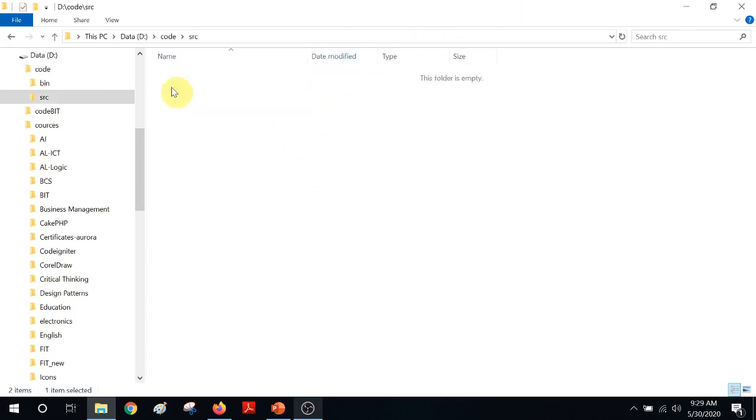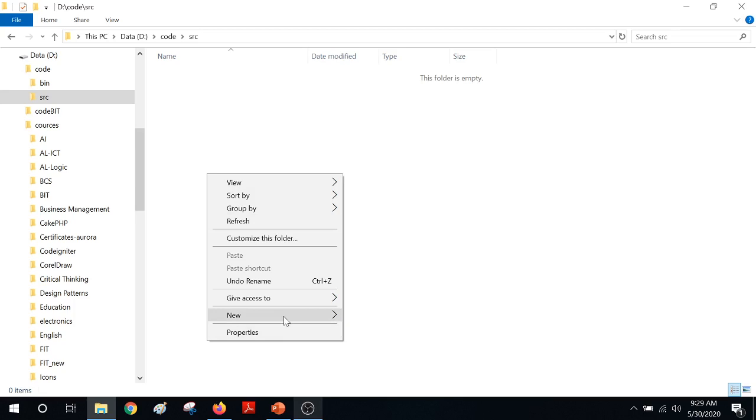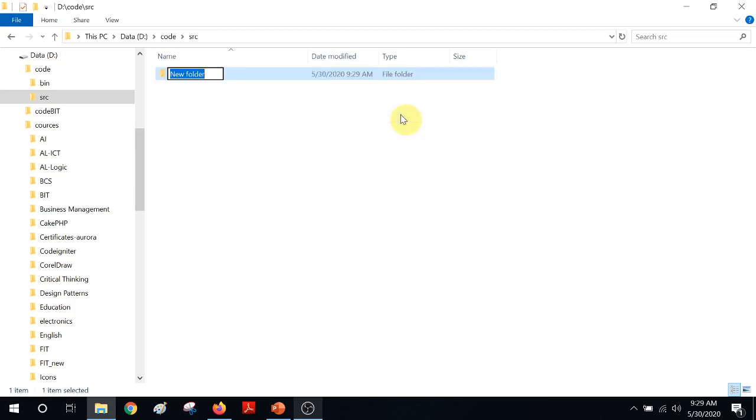Okay. Then I'm going to create my package structure. Package structure and folder structure is pretty much the same. I'm using that best practice of using the reverse domain name for the packages. Because our domain is auroracs.lk, I'm going to use lk as my first package name.